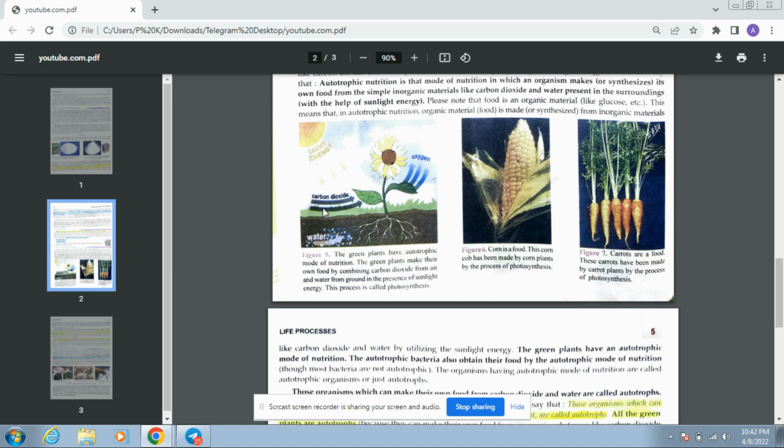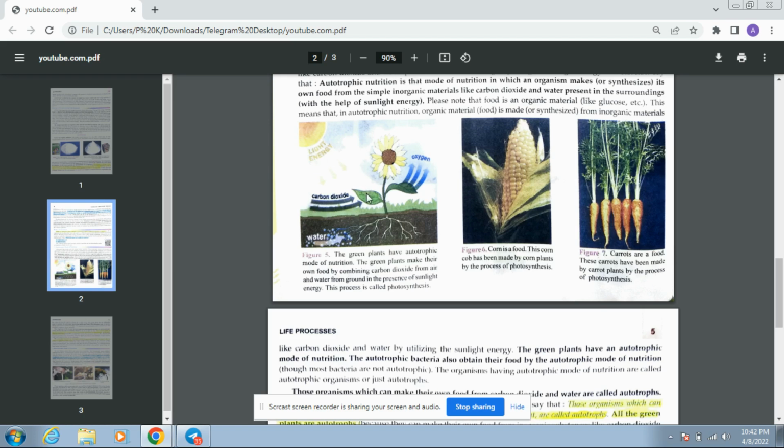The carbon dioxide goes in. First, let's see the sun. The sun is here. Light energy is taken in. The chlorophyll already present in the leaf traps the sunlight energy and converts it into chemical energy.